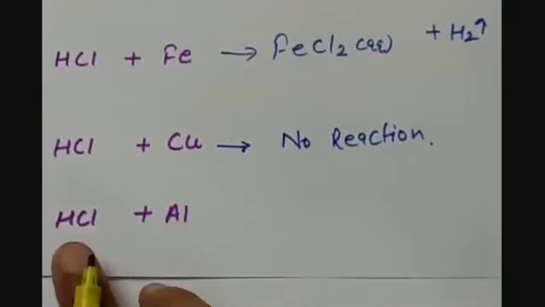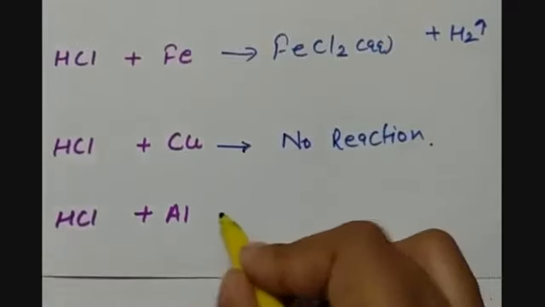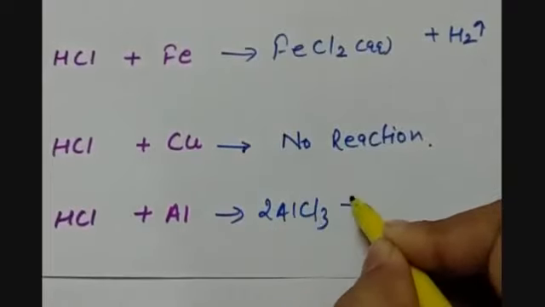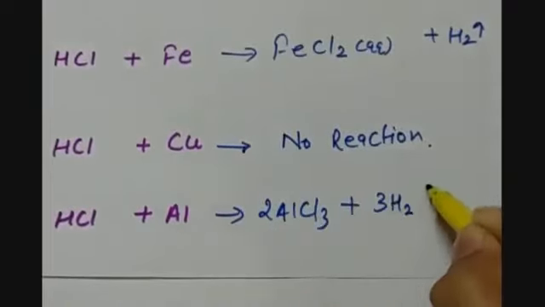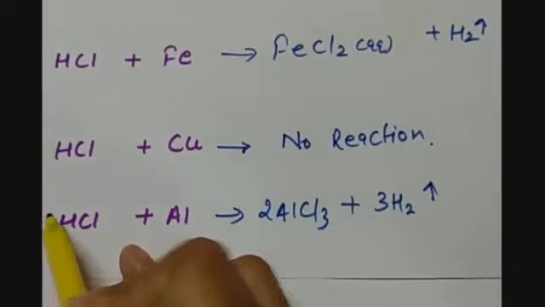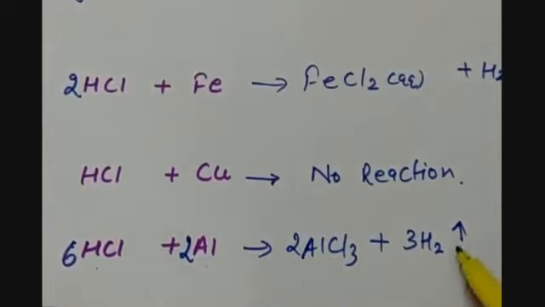Then if we talk about the HCl and aluminium reaction, aluminium will react with the hydrochloric acid and form aluminium chloride, and hydrogen gas will evolve.